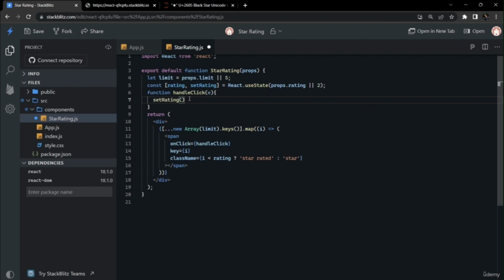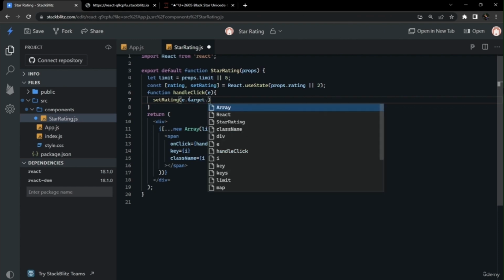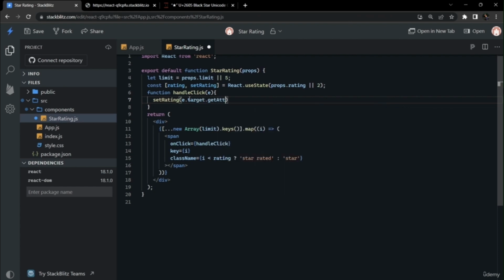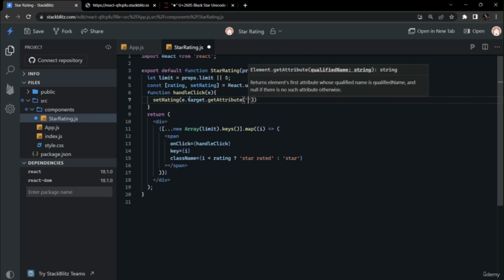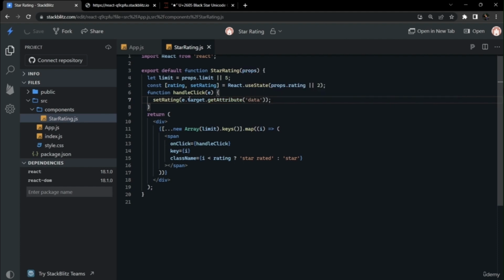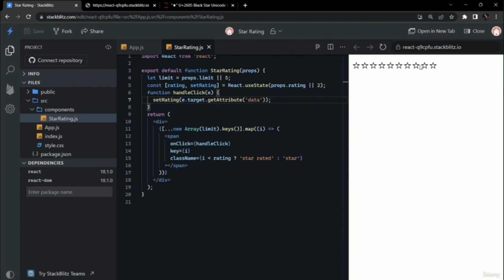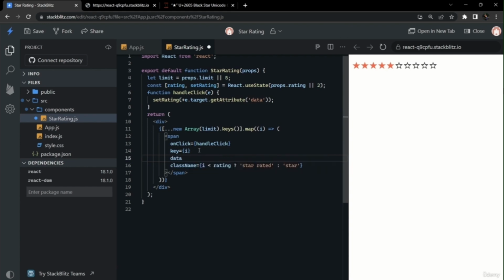And inside of handleClick we will set the rating of that particular star that was clicked by using a data attribute that we will give to one particular star based on the index. So we will use e.target.getAttribute data, and it will not work as of now. We have to convert it into decimal, and also we have to give the data attribute. So data attribute should be i+1 here because index should start from 0. So as you can see, it is now working perfectly fine.